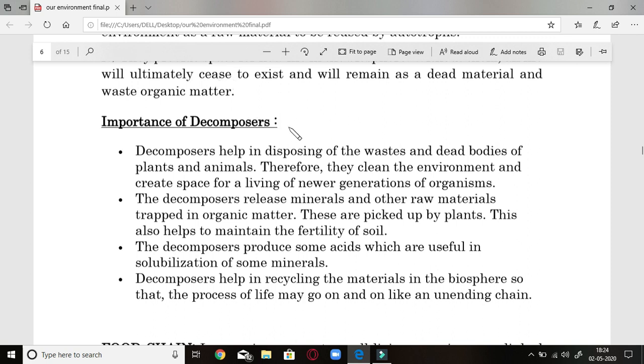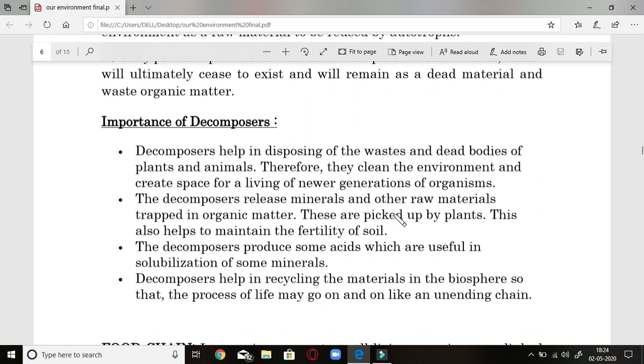Now let us compile the above facts into the importance of decomposers. Decomposers help in disposing of the waste and dead bodies of plants and animals. That's why they clean the environment and create space for the living of newer generations of organisms.